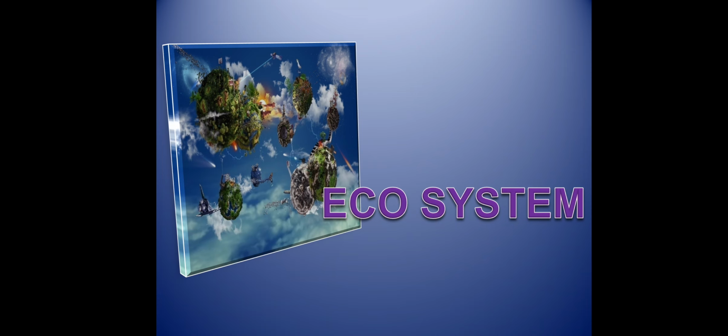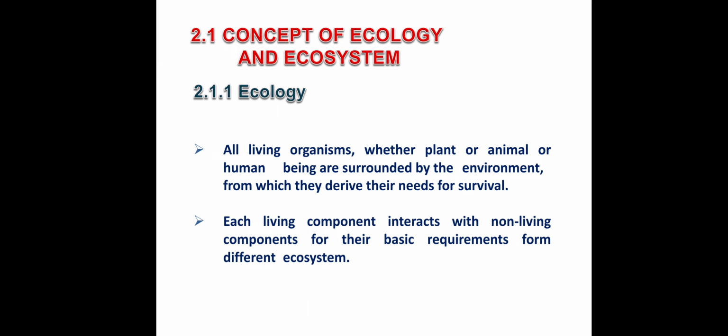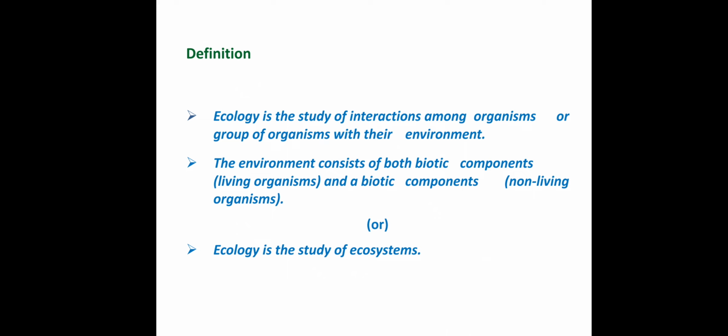So next one, ecosystem. Ecosystem means a group of organisms interacting among themselves and with the environment. Ecology means the study of ecosystems, the study of interaction among organisms and with the environment.